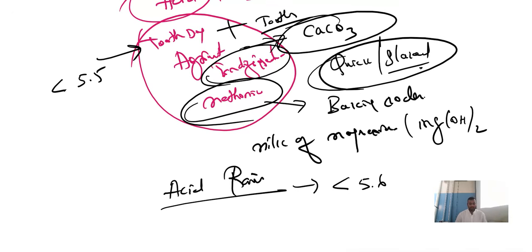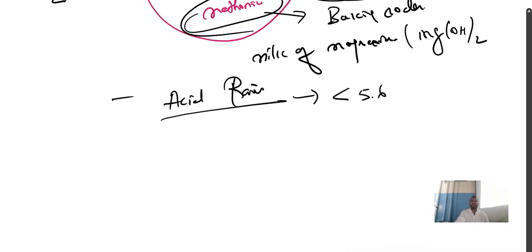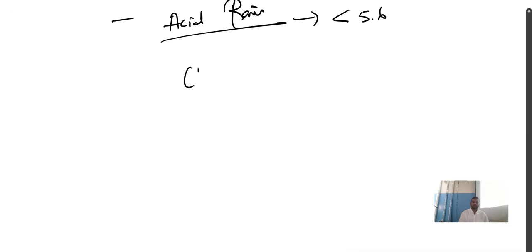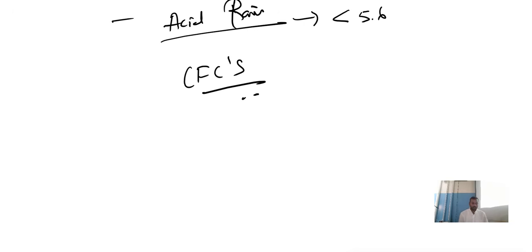Because of acid rain, it becomes very difficult for aquatic life to survive. Understood? So, who is responsible for acid rain? Yes, CFCs, chlorofluorocarbons are responsible. Remember?